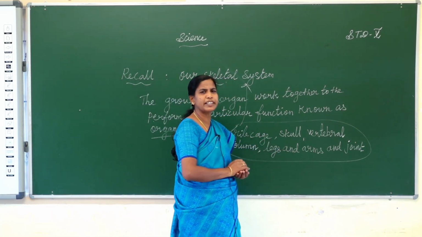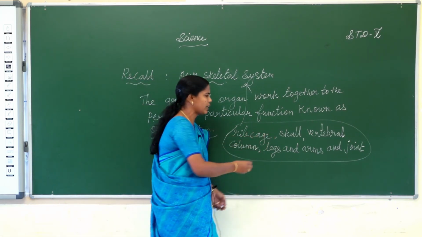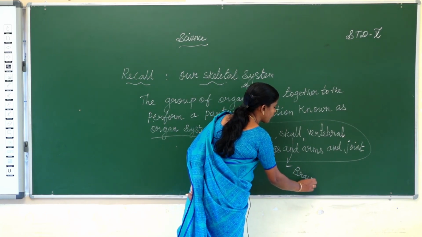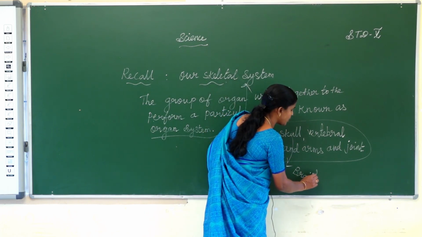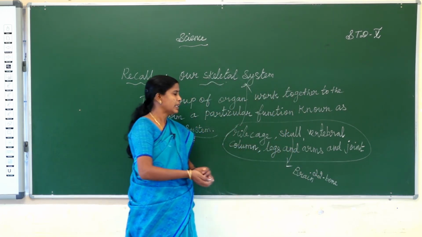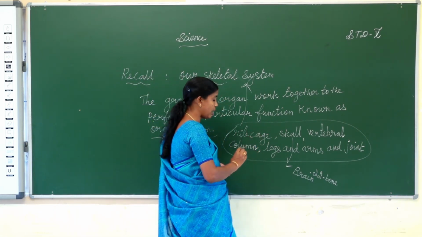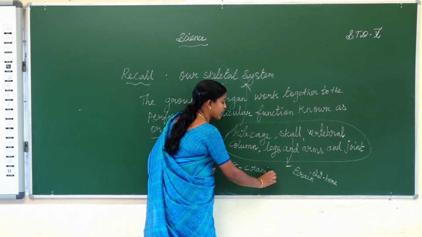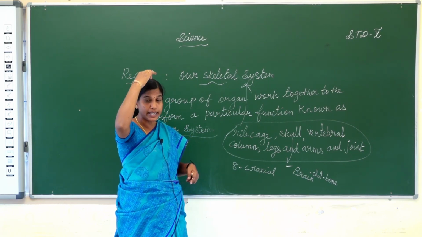The skull protects the brain. There are 22 bones found in the skull. The 8 cranial bones protect the brain, inside the skull.